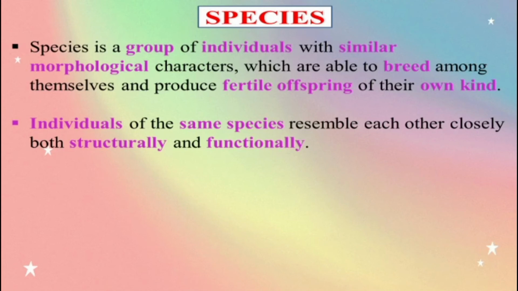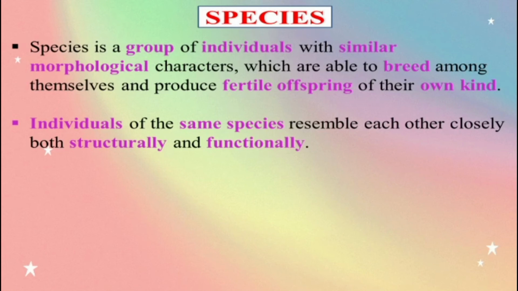Species. Species is a group of individuals with similar morphological characters which are able to breed among themselves and produce fertile offspring of their own kind.